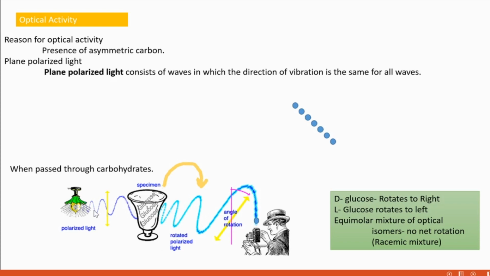And if we pass the plane polarized light through a solution containing equal amounts of D and L glucose, then there is no net deviation, no rotation, because their effects cancel each other. That's why there is no change in the angle.